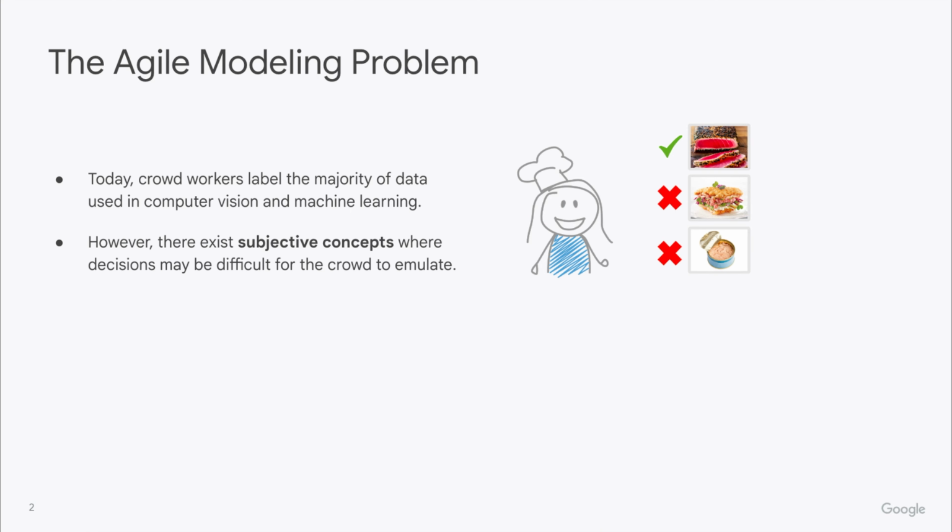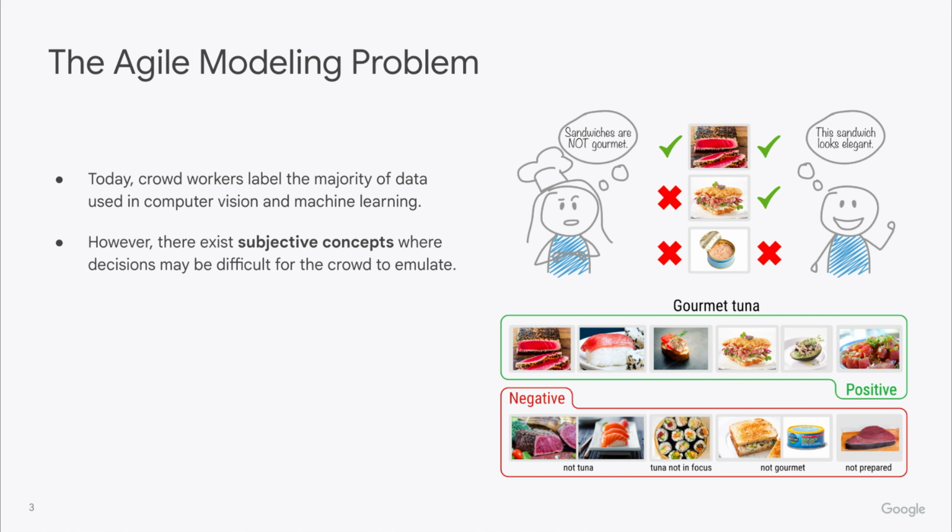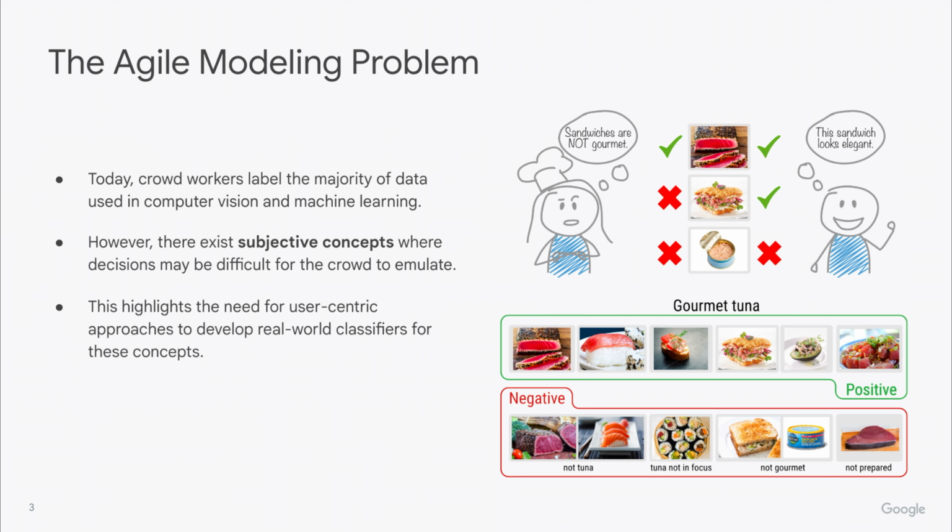For example, a sushi chef might want a classifier to source gourmet tuna for inspiration. However, in their mind, a positive example would be an image that not only shows tuna, but is also an elegant gourmet plate where tuna is the star of the dish. The subtleties of what is elegant and gourmet may be difficult to pass over to crowd raters. Or, alternatively, it is possible that crowd workers don't have the expertise to always distinguish tuna from every other type of fish.